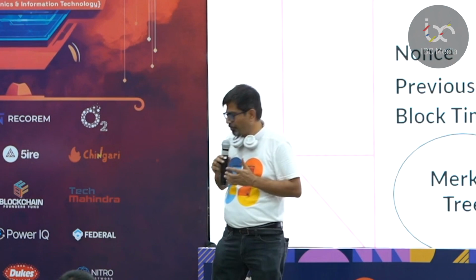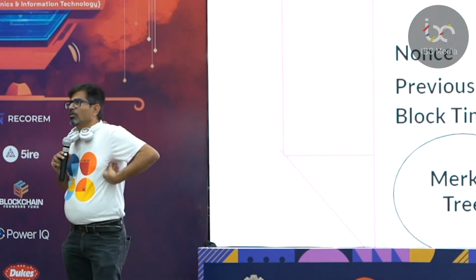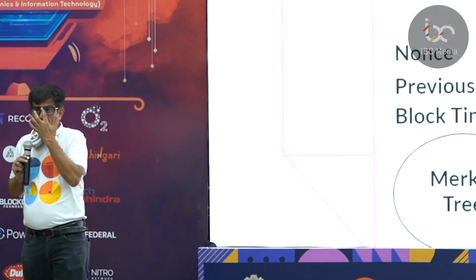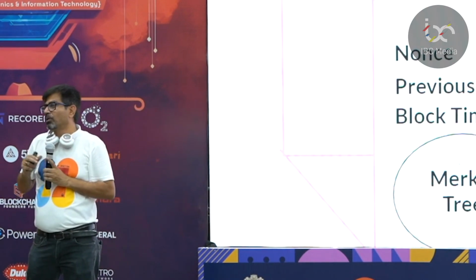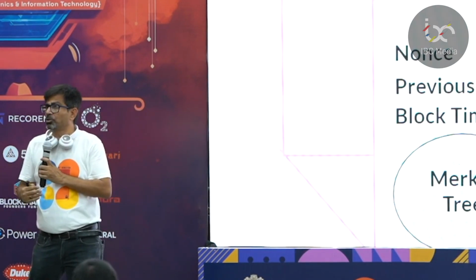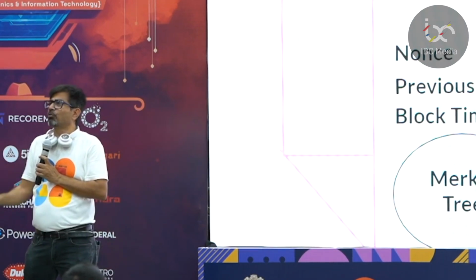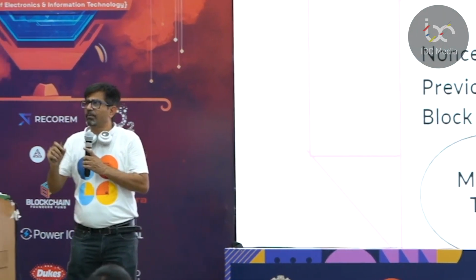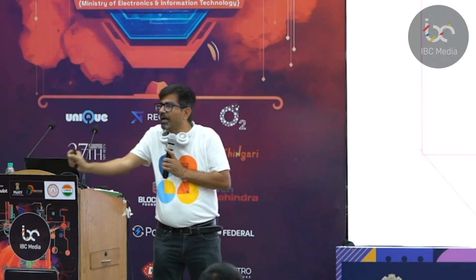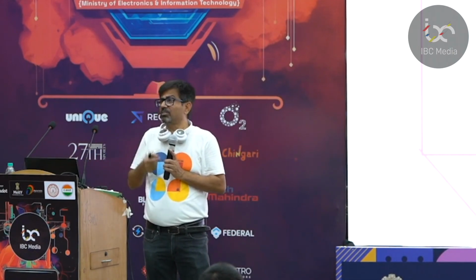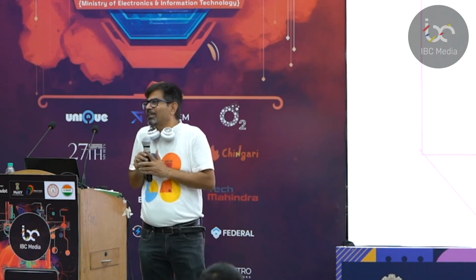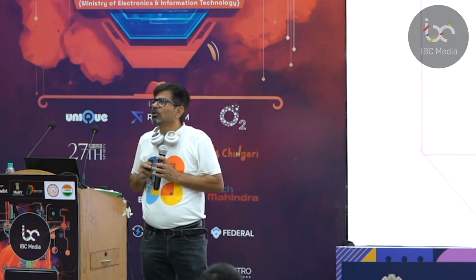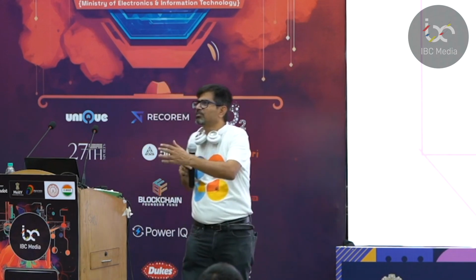So just one follow up on that. What incentivizes a miner to pick a particular transaction or leave another? Yeah, I talked about that. See what happens, if you are doing a transaction, of course, if you want your transaction to be included fast, you will have to give some incentive to the miner from your transaction. So for example, you say that $1 I am giving to you, I will say 95 cents goes to you and 5 cents goes to miner. So that miner sees, okay, if I include this transaction, I am going to be getting some money. Otherwise, I will ignore it. I will just first look at all those transactions where I am getting some money. Very simple.